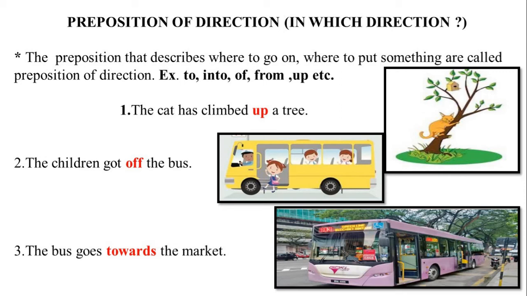Here, the word towards is used to describe movement in the direction of the market. Hence, the words that are red in color, that is up, off and towards, are prepositions of direction. These prepositions show in which direction the thing is in respect to another.